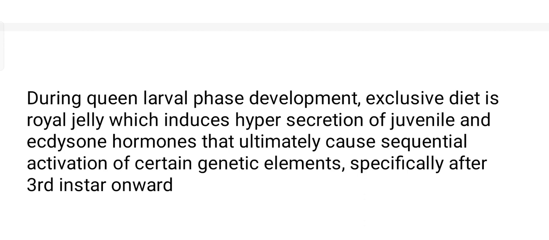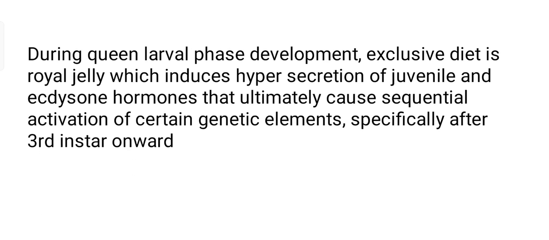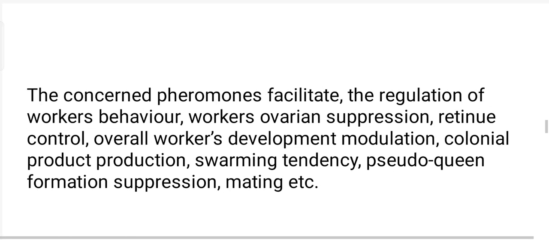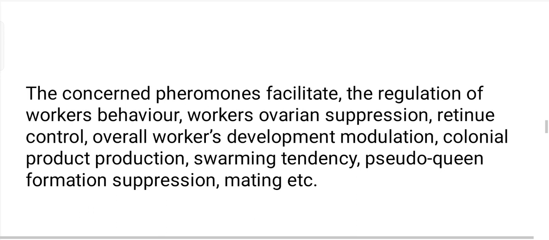And if we talk about the larval diet, that is royal jelly. What is royal jelly? It is the secretion produced by the worker honeybees, and it somewhere induces more production of the animal hormones, and that regulates the development of the queen. Usually it induces more effect on the third instar onward. And next, total 5 instars are there in queen honeybee and in other worker castes.